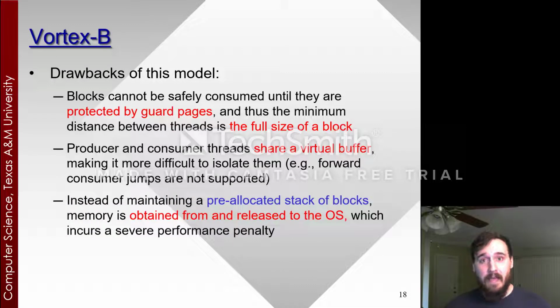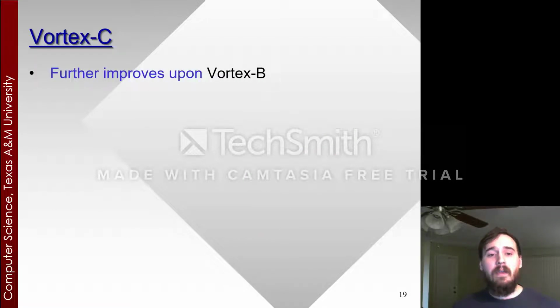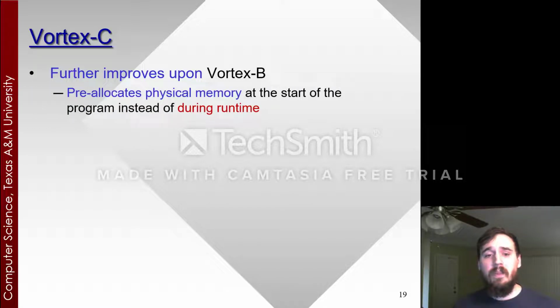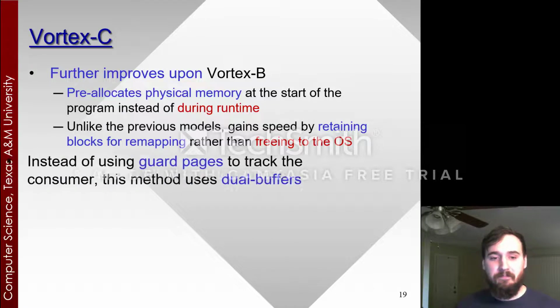And instead of maintaining a pre-allocated stack of blocks, memory is obtained from and released to the operating system during runtime, which incurs a severe performance penalty. So going into Vortex C, our third abstraction. Vortex C further improves upon Vortex B, and it pre-allocates physical memory at the start of the program instead of during runtime. As well, unlike the previous models, Vortex C gains speed by retaining blocks for remapping rather than freeing these blocks to the operating system.